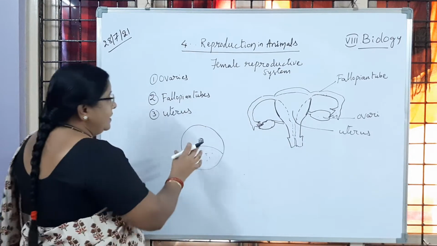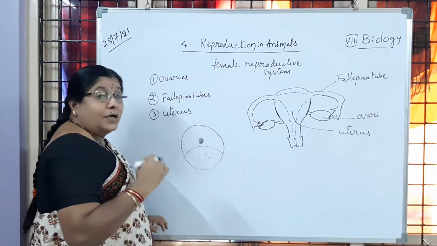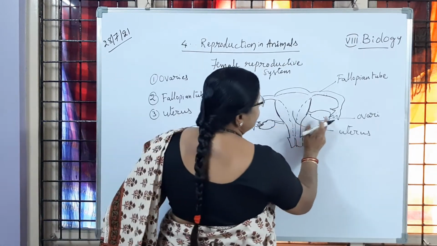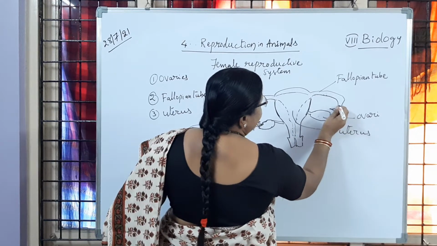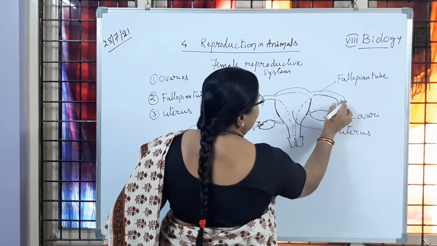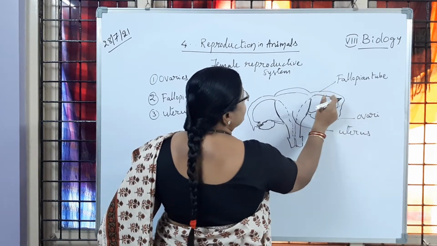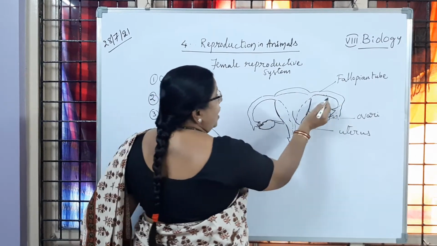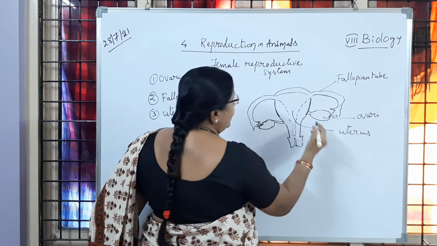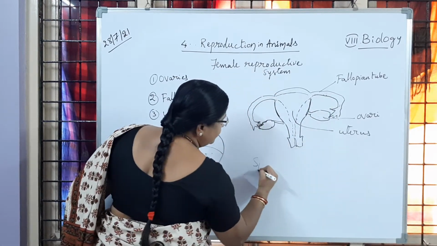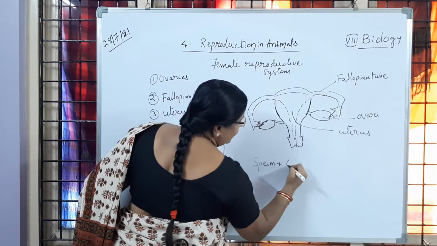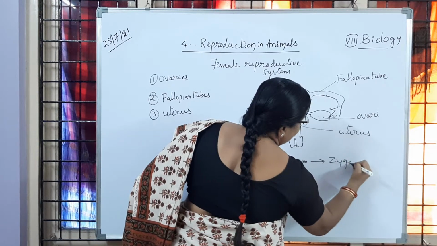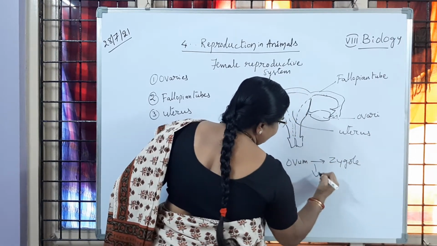Now the egg is going to be fused with the sperm, which is the male gamete. The ovary releases the egg, which is collected through the oviduct into the fallopian tube, and the sperm also will reach the fallopian tube of the female reproductive system, where the fertilization is going to happen. After the fertilization, what will happen? The zygote is formed. So I will write here: sperm plus ovum is equal to zygote. This process is called fertilization.